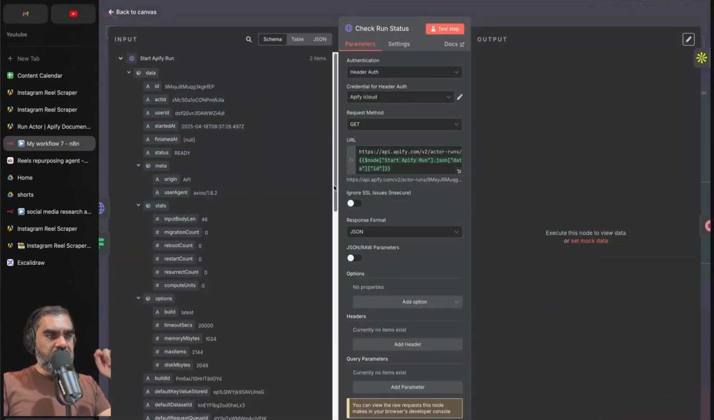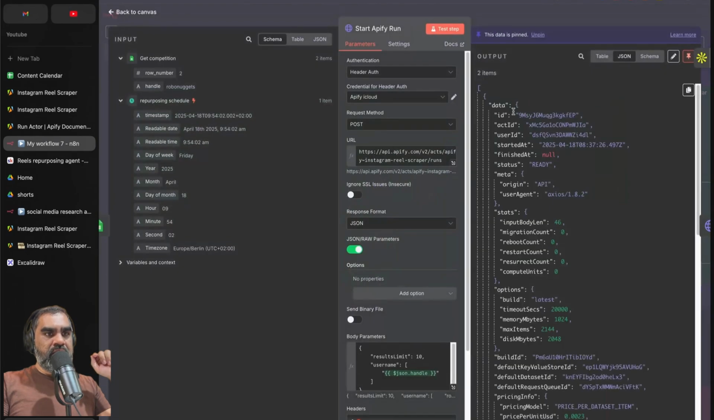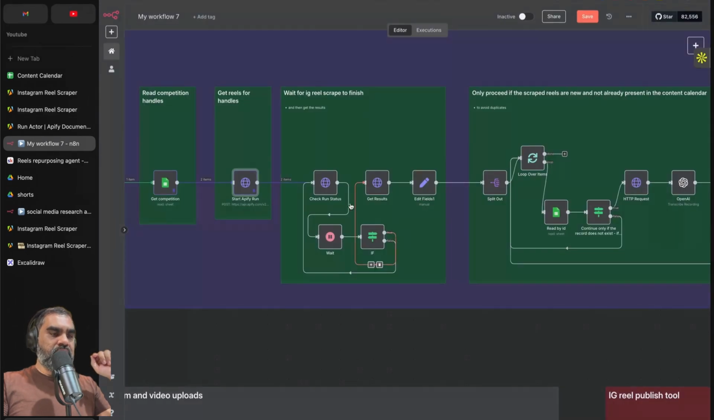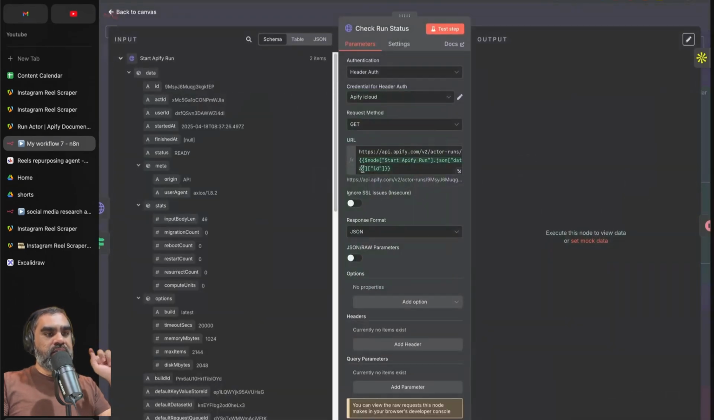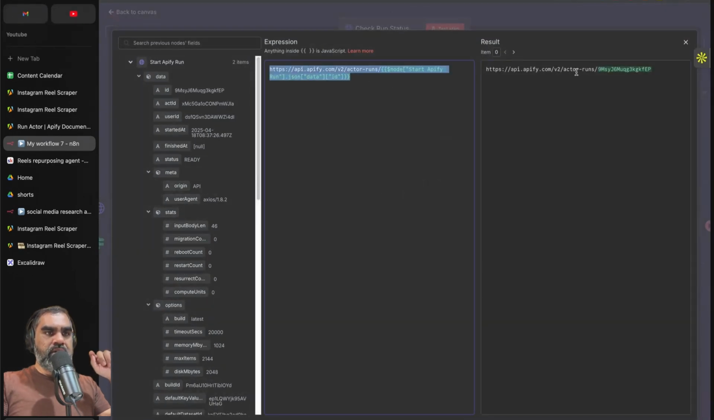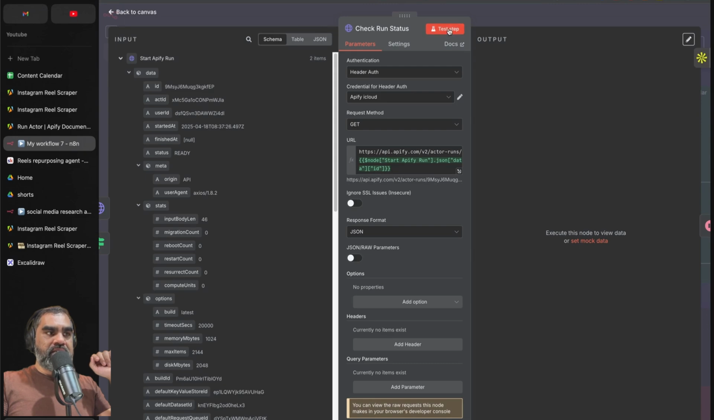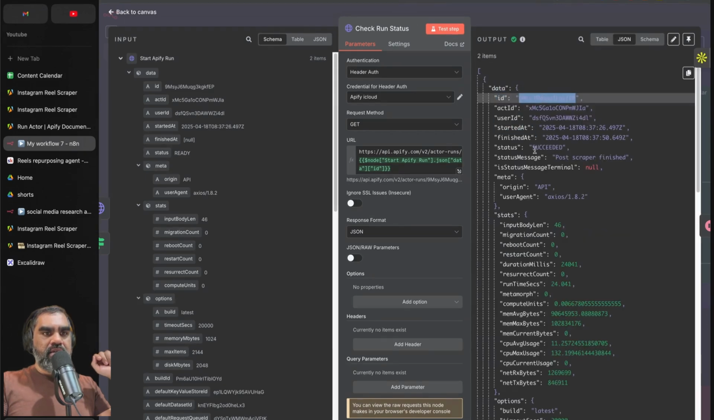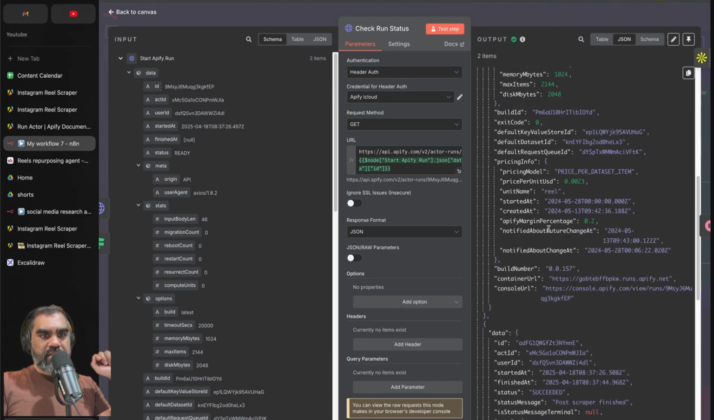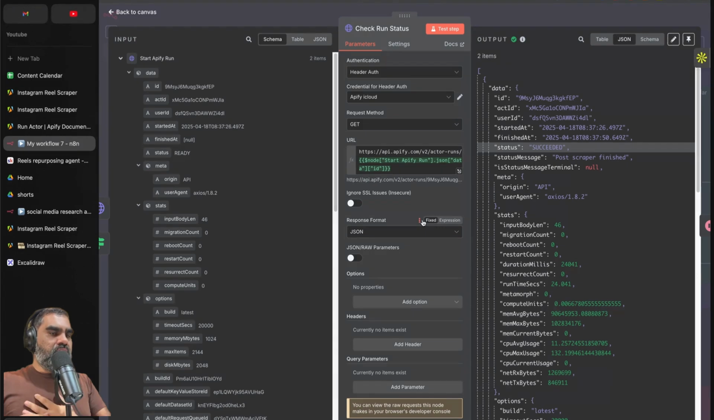It's another HTTP node. When you run the first, it will give you an ID for the task that you created, and then you use that ID to check the status of the scrape. And that will look like, when evaluated, apify.com actor runs and the actor ID. If I test that, it comes back with an ID, and if it is completed successfully, the status will be succeeded. If for some reason it fails, it won't be succeeded.